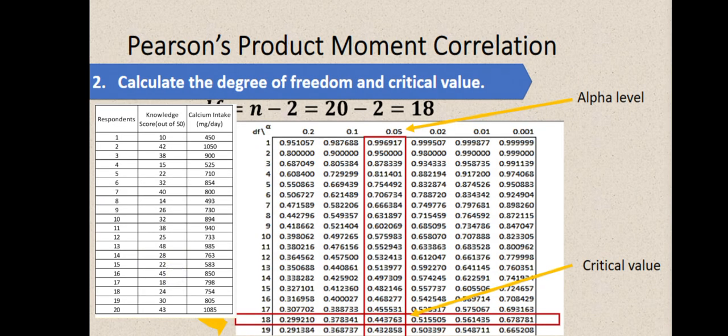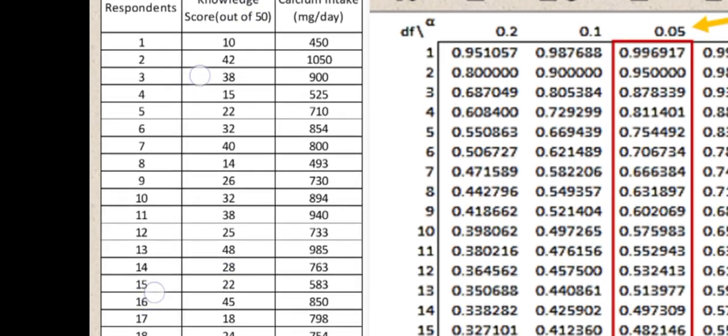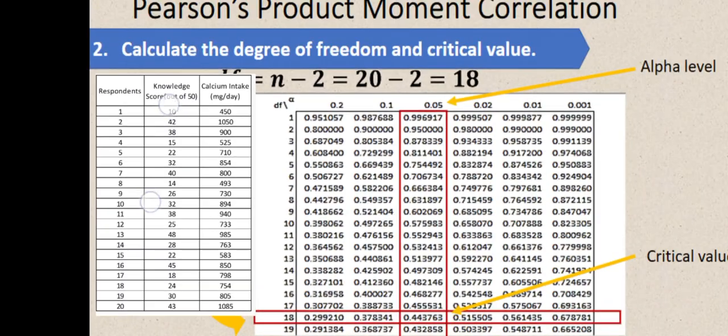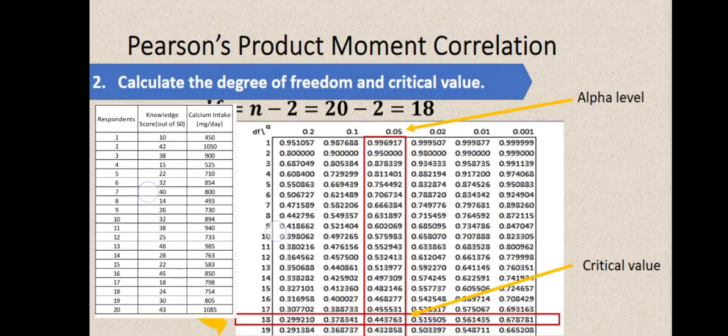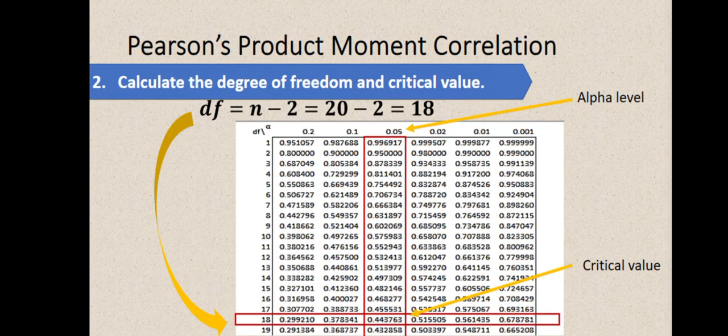Step 2 naman is to calculate the degrees of freedom and the critical value. So, how can you solve for the degrees of freedom? So, since this is our data, no, meron tayo 20 respondents, right? So, to solve for the degrees of freedom, we just simply subtract the number of participants or respondents with 2. So, that is 20 minus 2. So, therefore, the degrees of freedom natin is 18.